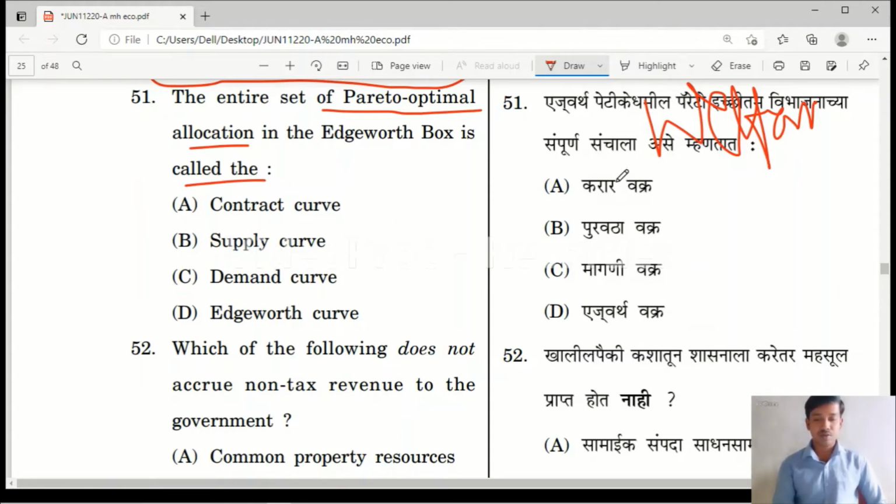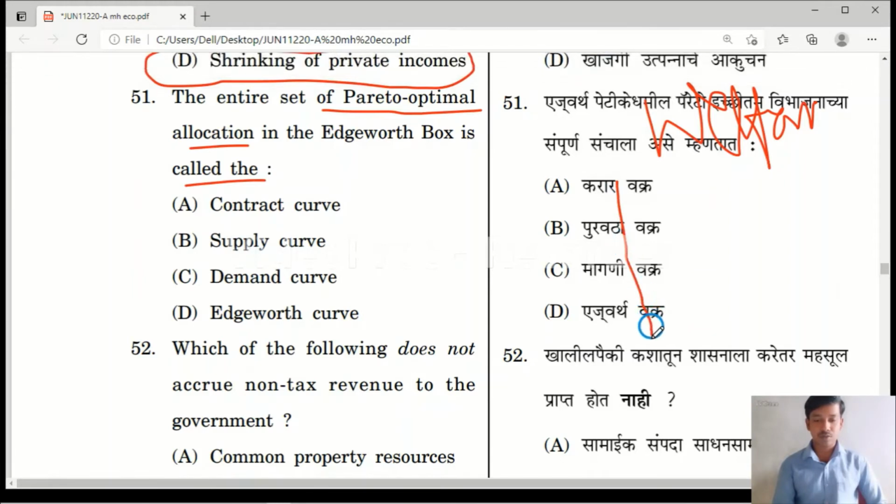Let me try to draw the Edgeworth box. Yes, this is the Edgeworth box.